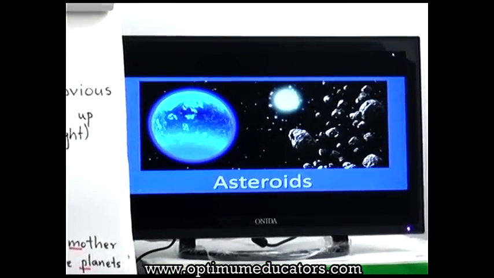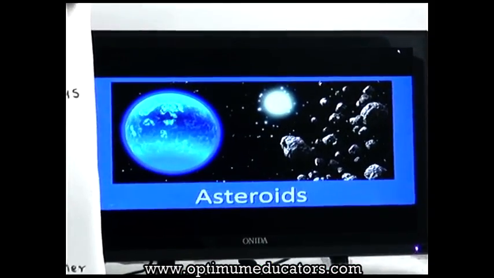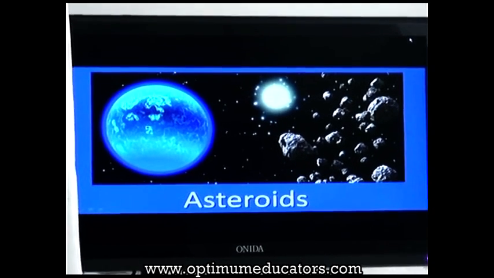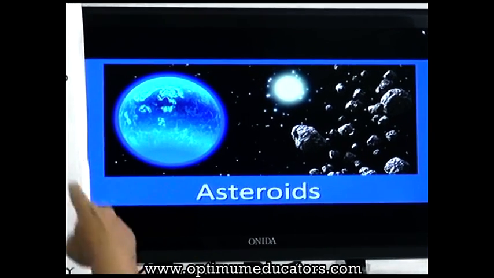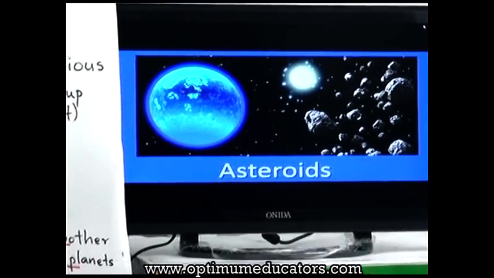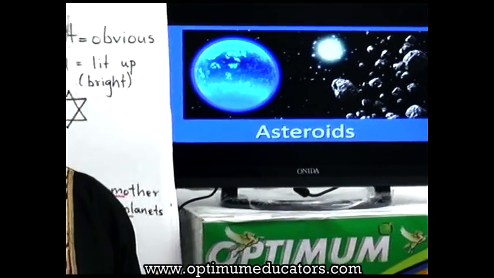In your picture, in your notebook, textbook, you can see the diagram of our solar system also. So you can see where Mars is and you can see where Jupiter is. So in between that, you will find all these asteroids. Coming back to your text.